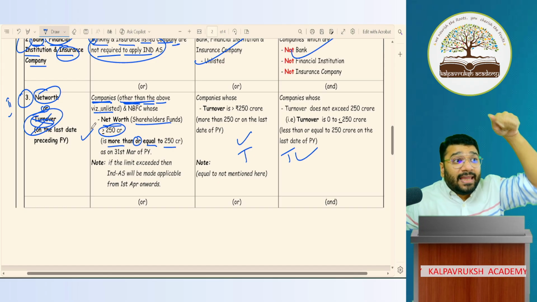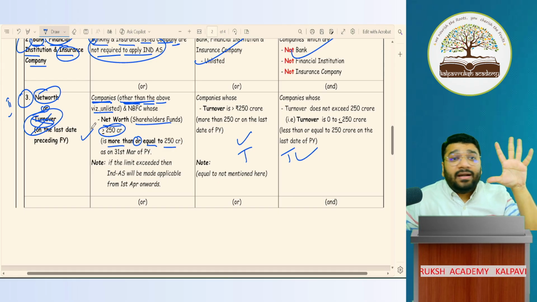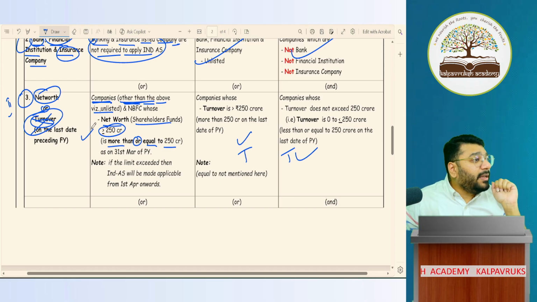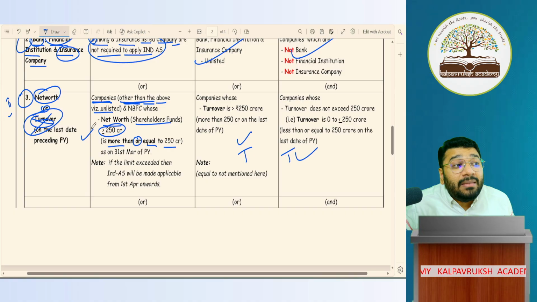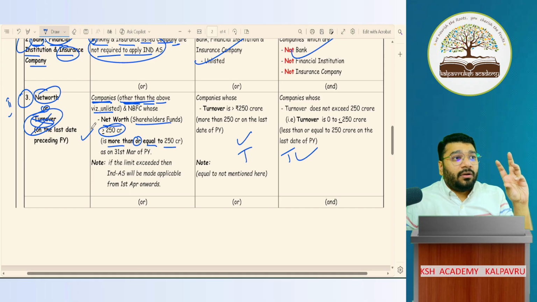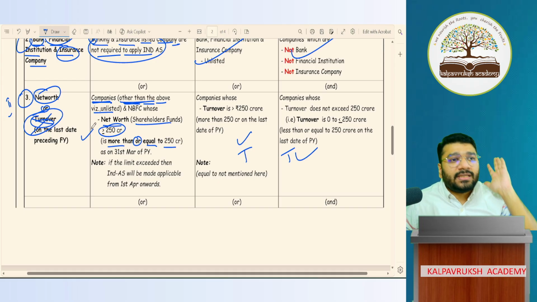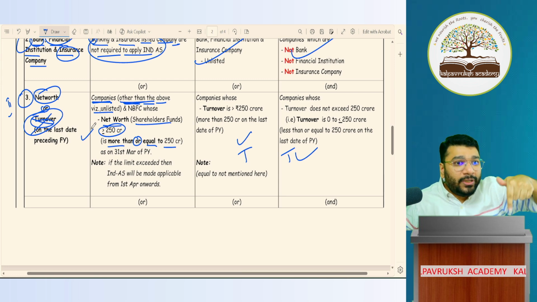But when Ind AS came, in the phased manner, this limit was earlier 500 crores. I'll be discussing that probably not in today's class. In the next class, I'll discuss the roadmap of implementation of Ind AS: in the first phase, for what type of companies Ind AS was made applicable, then in phase 2, what was made applicable. Let me first discuss this present scenario, today's scenario.